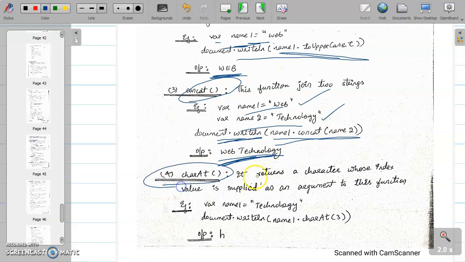Next one is charAt function. What charAt function will do is, see, where name1 is equal to technology. In name1 technology is there. document.writeln(name1.charAt(3)). At third position, what is the character? 0, 1, 2, 3. See, T is at 0 position, E is at first position, C is at second position, H is at third position. అరే ఇండెక్స్ 0 నుండి స్టార్ట్ అవుతుంది కాబట్టి థర్డ్ ఇండెక్స్ లో ఏముంది? H అనే క్యారెక్టర్ ఉంది. So output will be H.